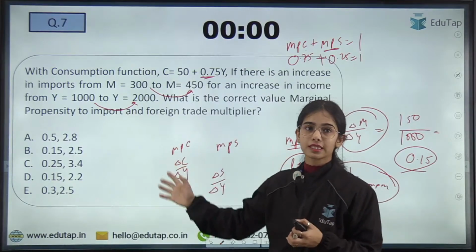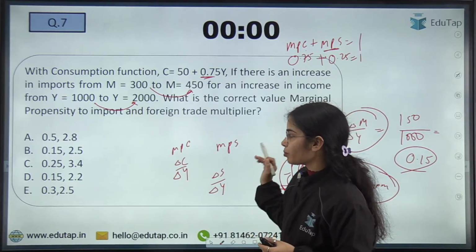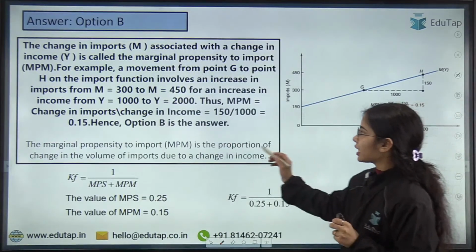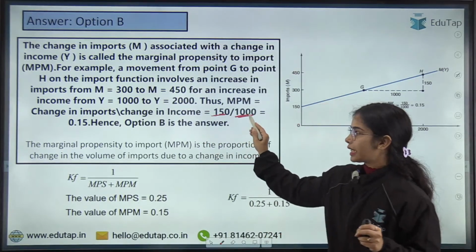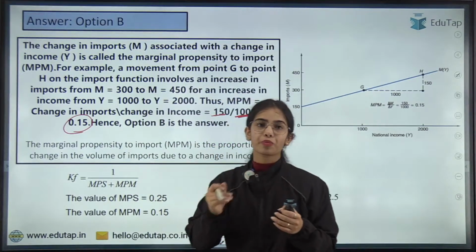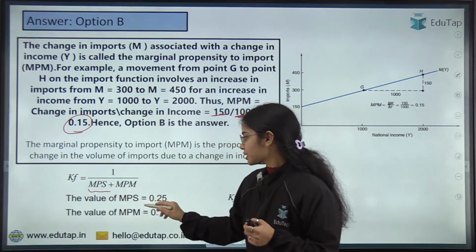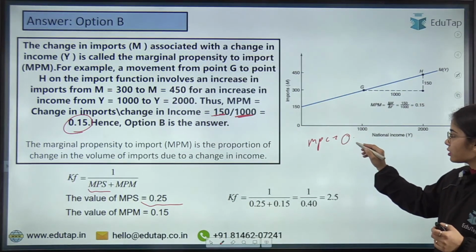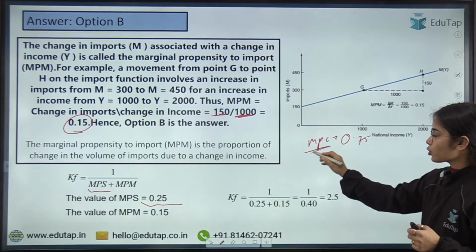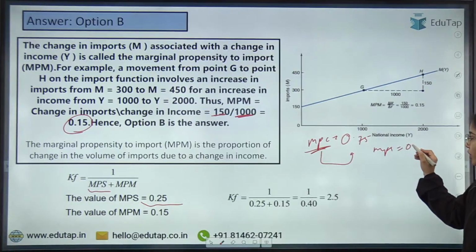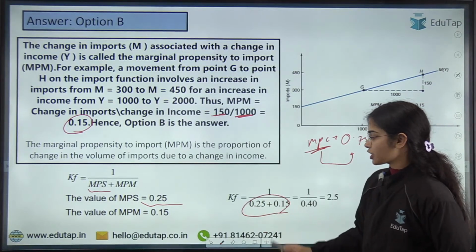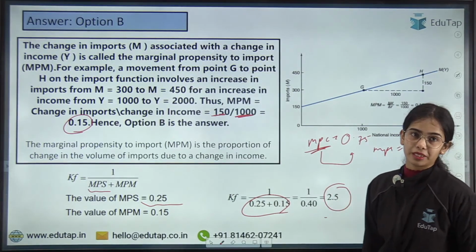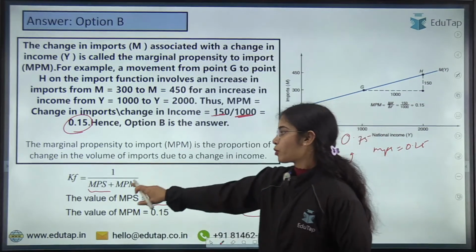Got it? This is the idea. So what is the correct value of marginal propensity to import? That is 0.15, and the foreign trade multiplier is 2.5. The idea is change in imports divided by change in income, so 0.15 is the marginal propensity to import. Now MPS is 0.25 because the MPC was 0.75. So 0.25 plus 0.15 is equal to 0.40. So 2.5 is the foreign trade multiplier. Foreign trade multiplier has the formula 1 upon MPS plus MPM.